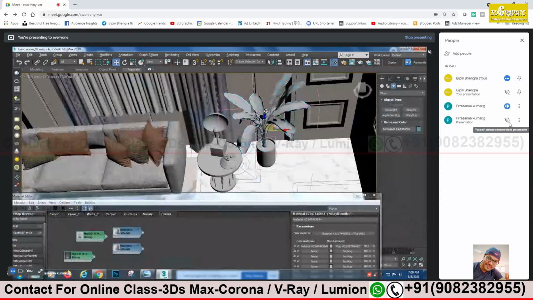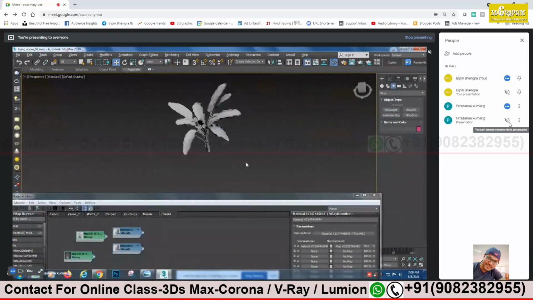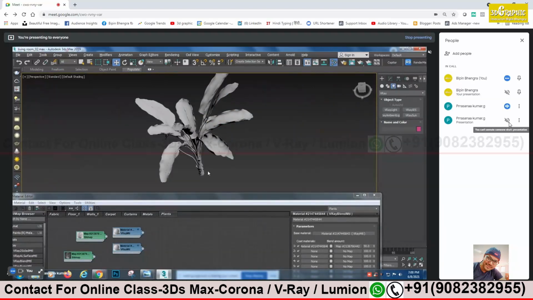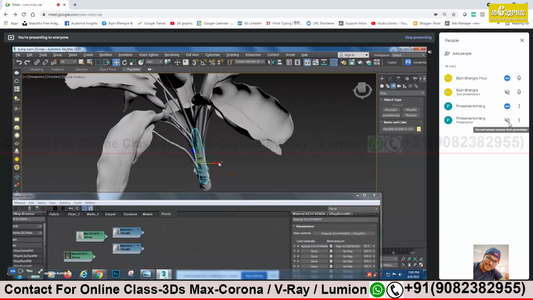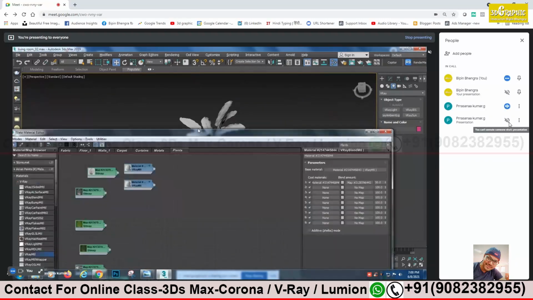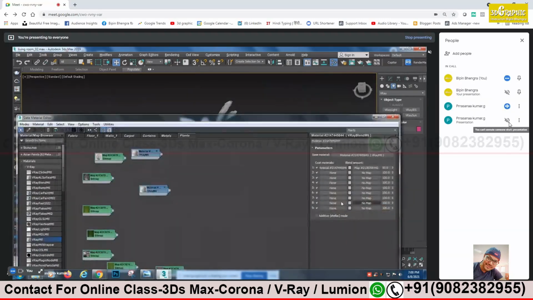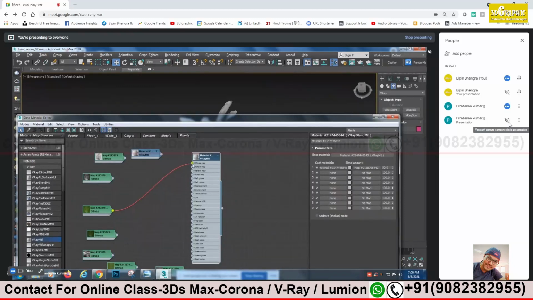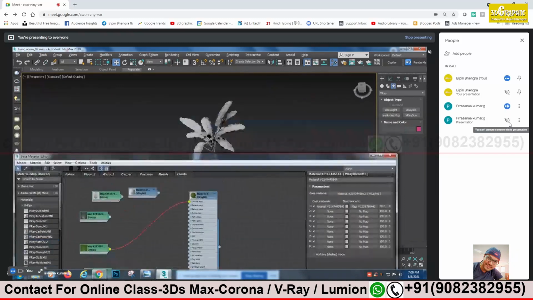I will isolate this. V-Ray material. I have ungrouped. Okay, now I have the leaves. Now the branches separate. Okay, now this is the V-Ray material. Now I'll take the leaf, the diffuse. Then I'll apply it on one of the leaves.